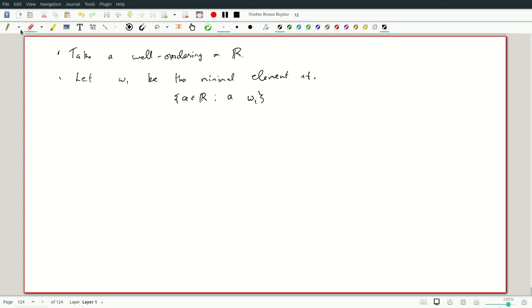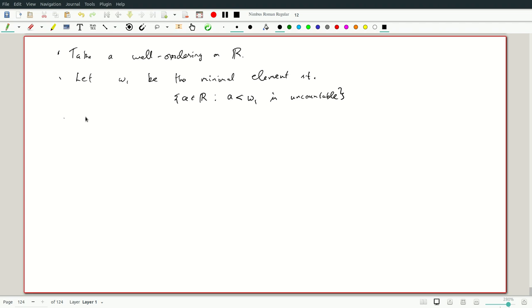Let's put strictly less than. It makes a difference of only one element. This set is uncountable. Now this must exist. This set is non-empty because R is uncountable.